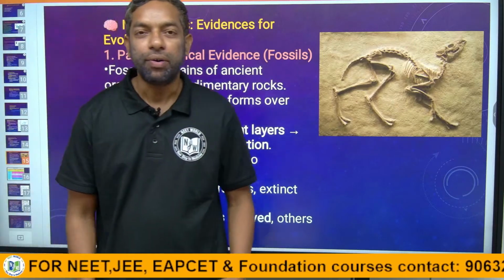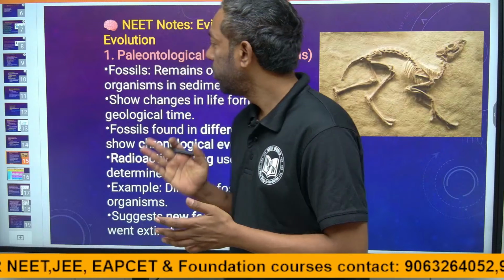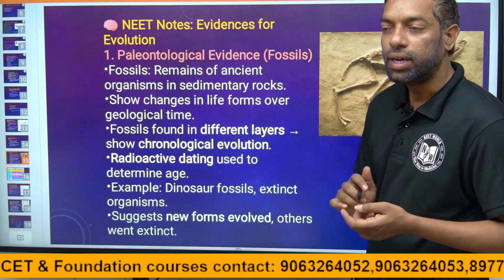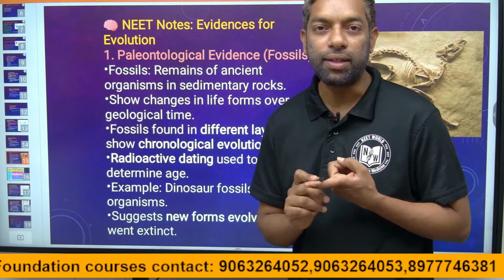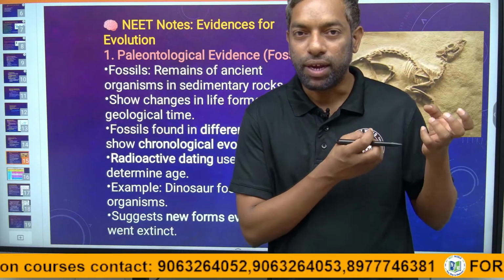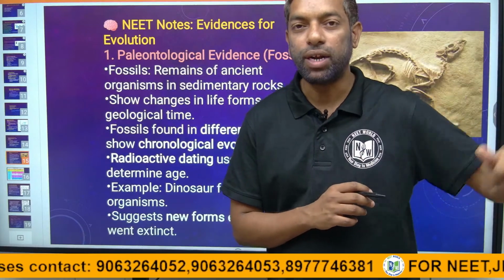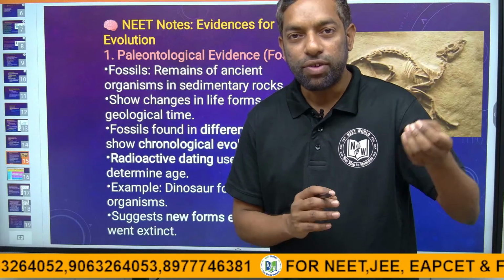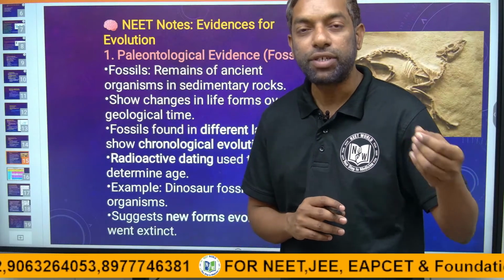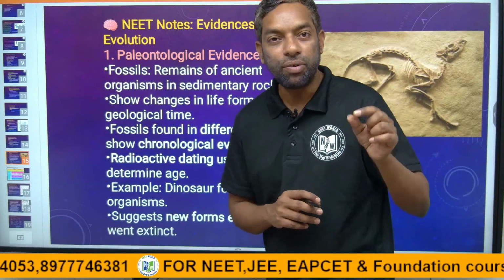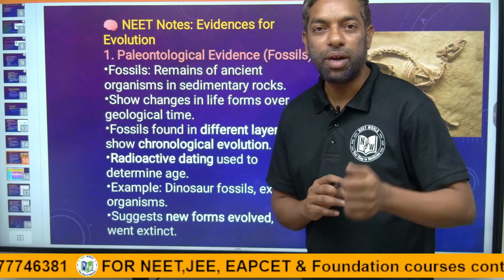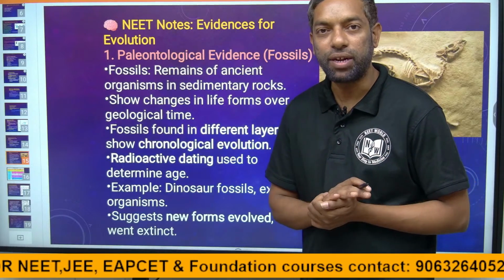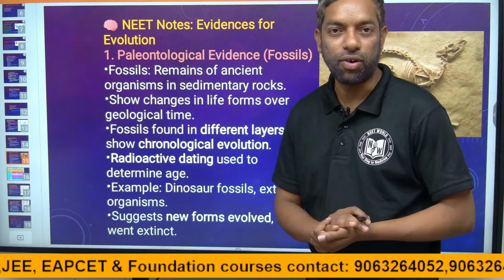Hi guys, today our topic is evolution, evidence of evolution. In evolution we came across the Big Bang theory: how the universe formed, how earth formed. The universe formed 20 billion years ago, and earth formed 4.5 billion years ago. After that, how life started, where life started 2 billion years ago, and how macromolecules and cells formed. We completed that in the previous class: what life is and how it started.